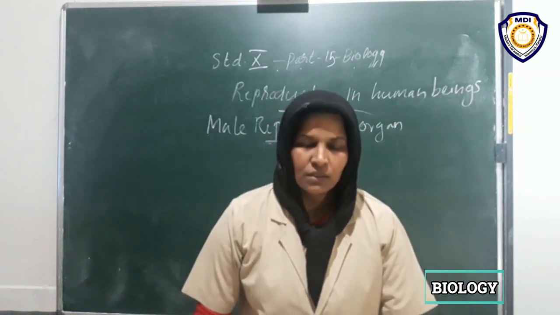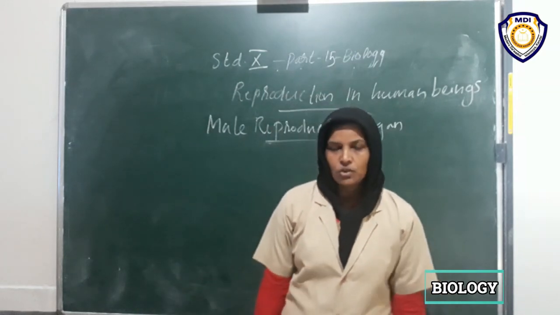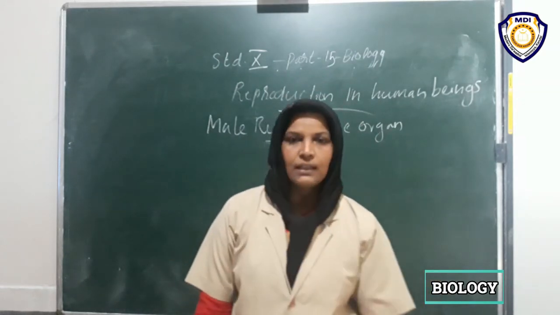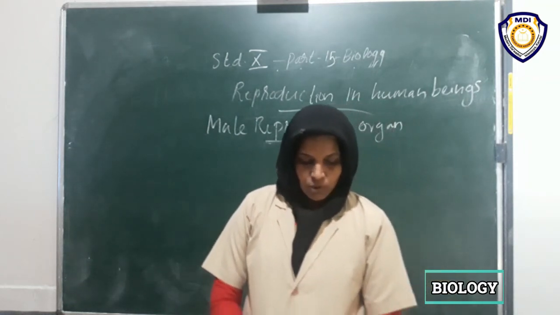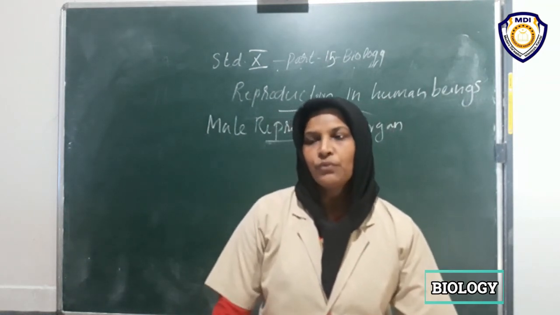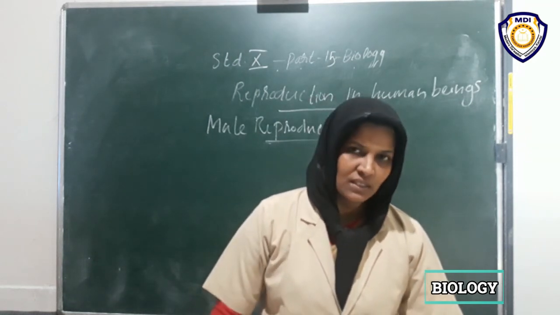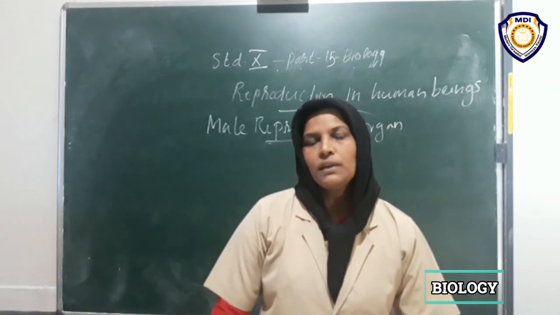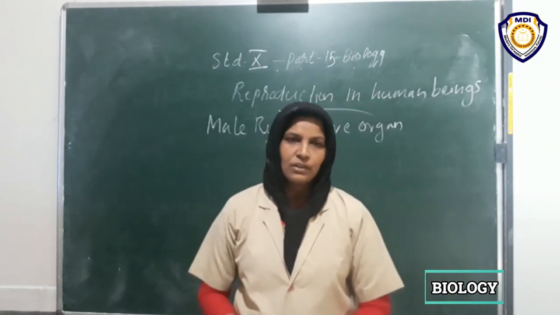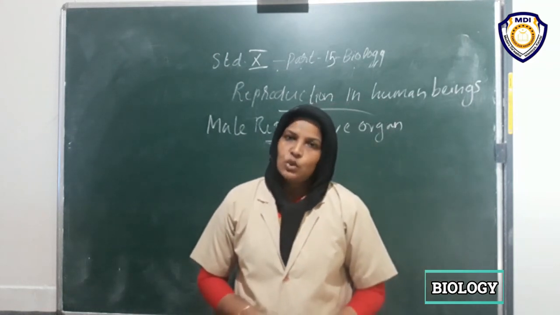The very important ones are tubectomy and vasectomy. Vasectomy is surgically removing a small portion of the vas deferens, the duct arising from the testis. That is called vasectomy, while tubectomy means cutting or ligating the fallopian tube.